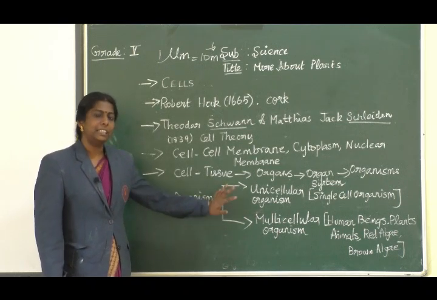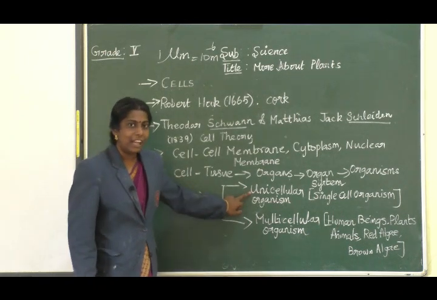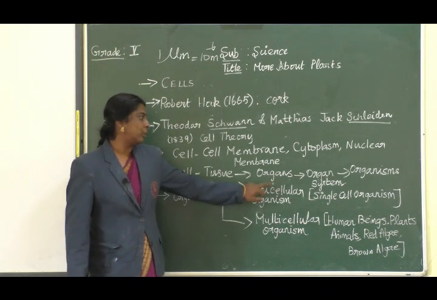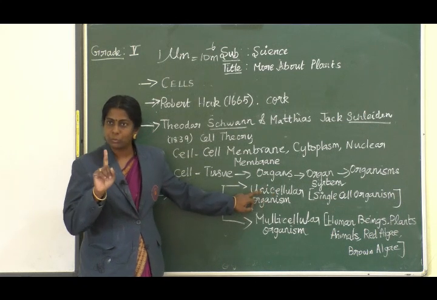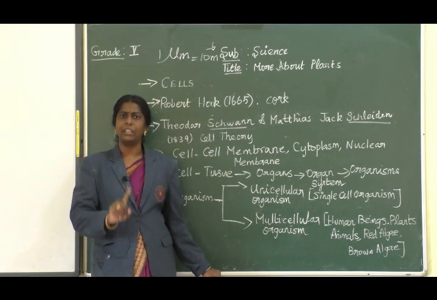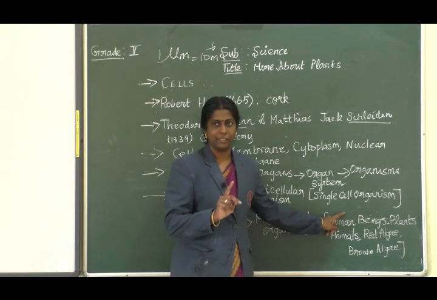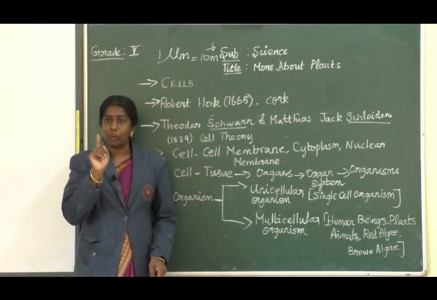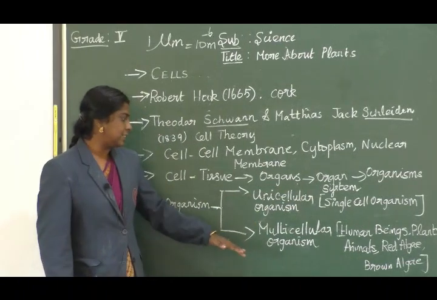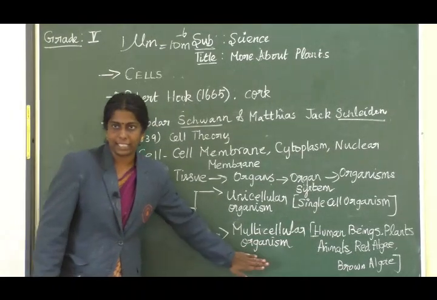Organisms are mainly divided into two different types, unicellular and multicellular. The word uni denotes one or single. So if an organism is existing or surviving with one cell, it is said to be a single cell organism. And if it has more than one group of cells, that is said to be a multicellular organism.